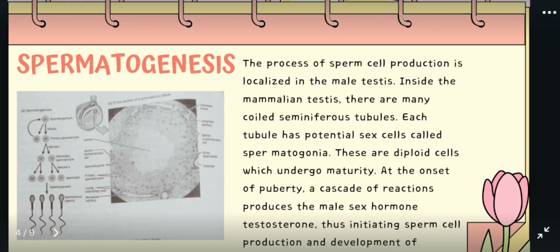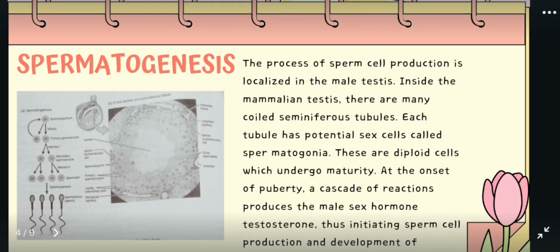Spermatogenesis is the process of producing sperm cells in the male testis, specifically within the coiled seminiferous tubules. It begins with diploid cells called spermatogonia, which mature under the influence of testosterone produced at puberty. The spermatogonium transforms into a primary spermatocyte, which undergoes meiosis to create two haploid secondary spermatocytes.